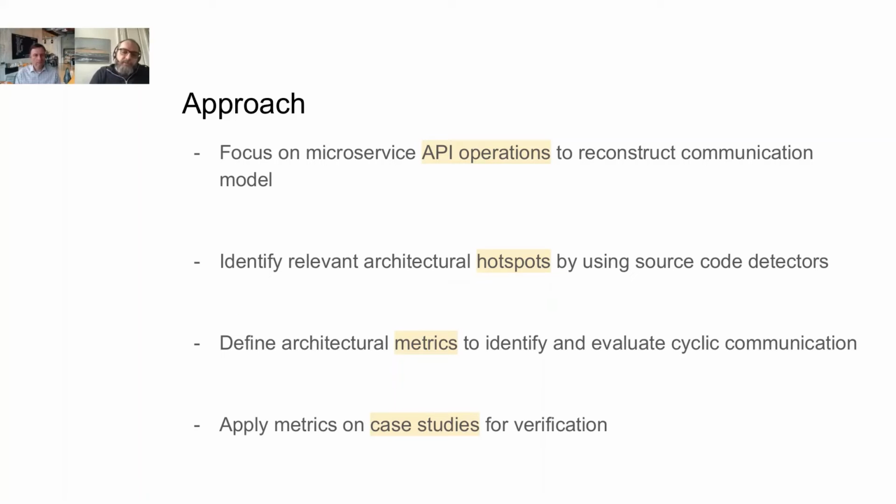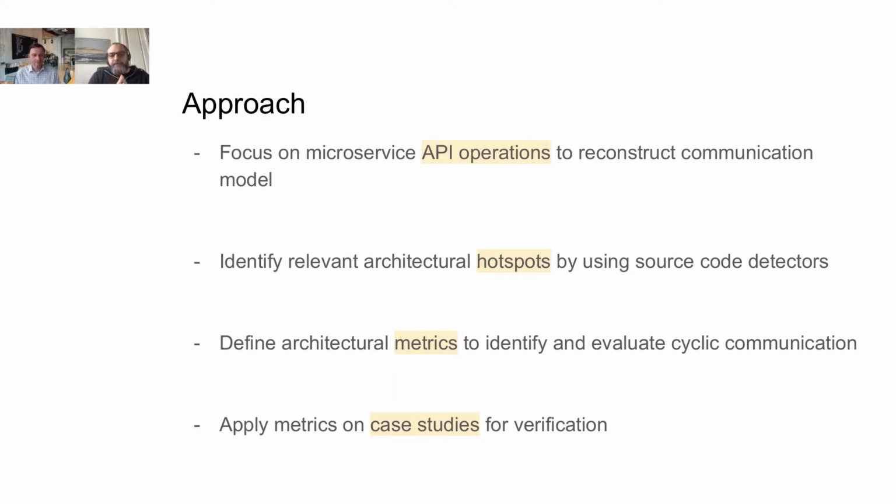To investigate this, we were following the following approach. First of all, in our research, we are focusing only on the API operations. So we say, okay, these are the central points of communication we really want to look into, and any other things like API interfaces are only secondary for us. The API operation is the important thing for our communication model. But we also need to identify important hotspots. That can be, for example, a specific type of communication that is used. Let's say an API operation calls a remote proxy that calls another API operation. So we need to identify these hotspots that are important for the communication.